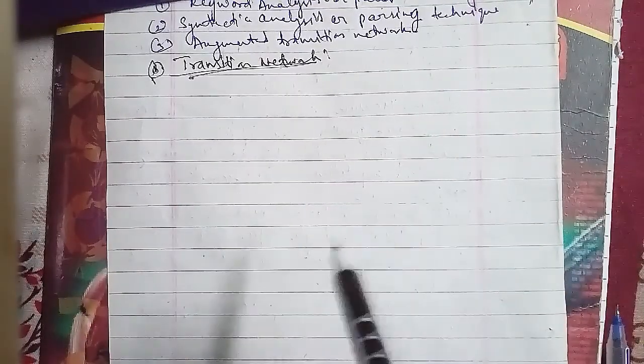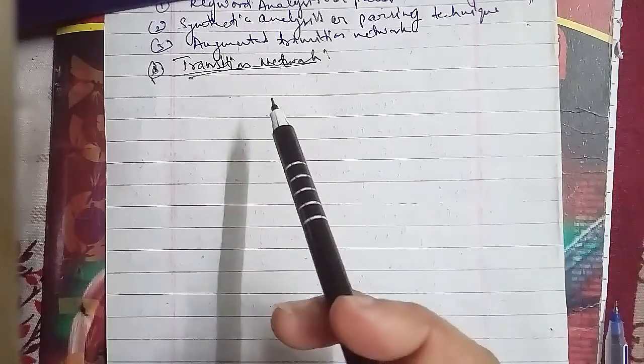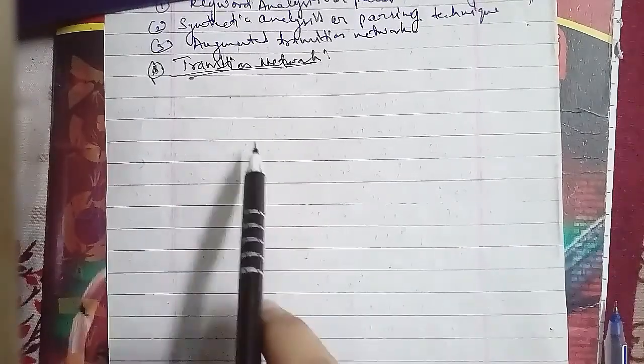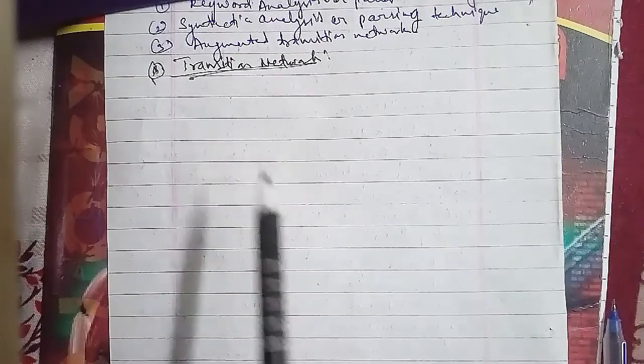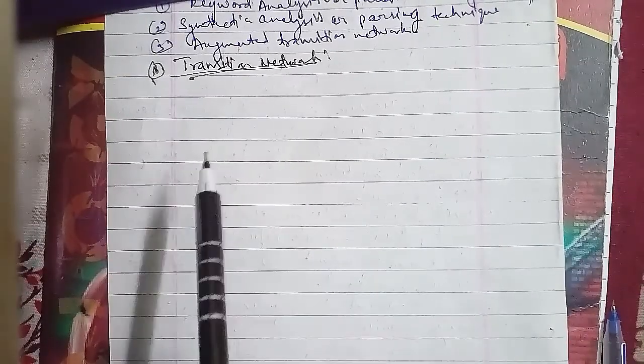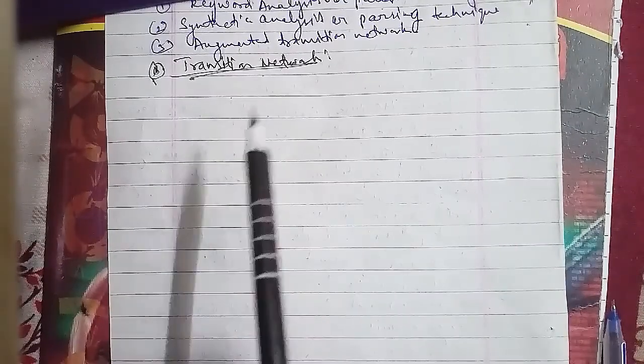Well-formed sentences are constructed using a set of rules that are called grammar. Here we'll talk about the standard rules of grammar.